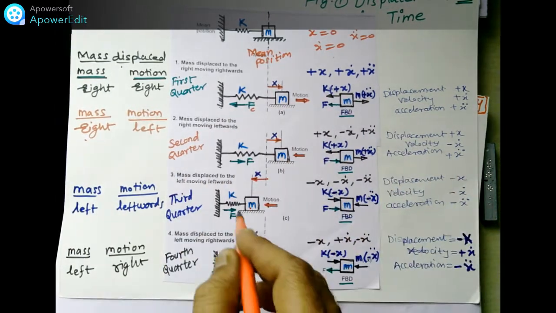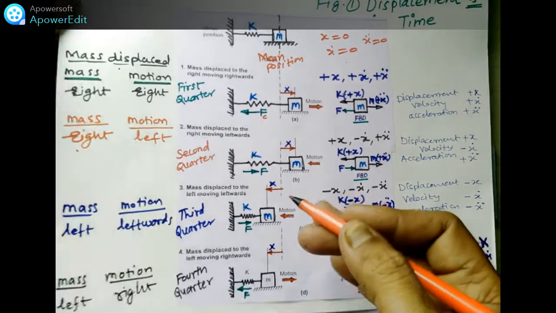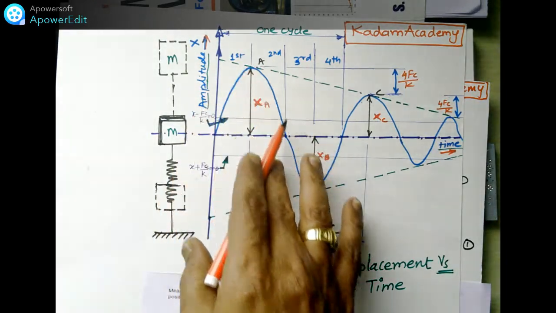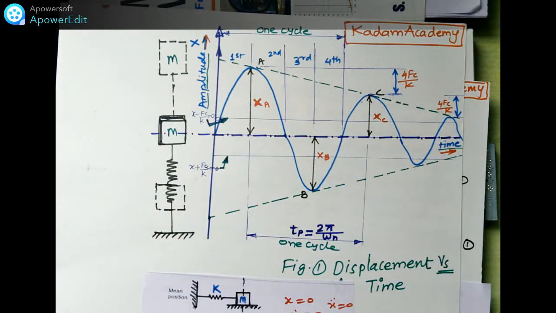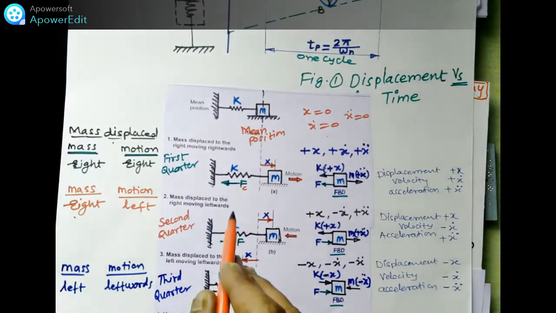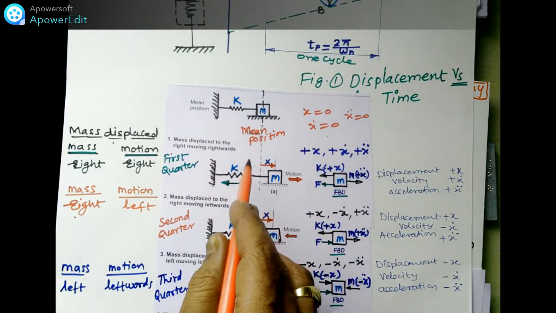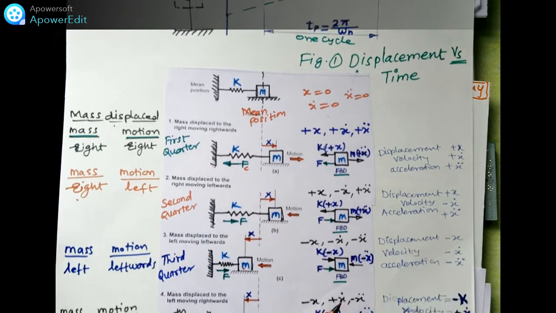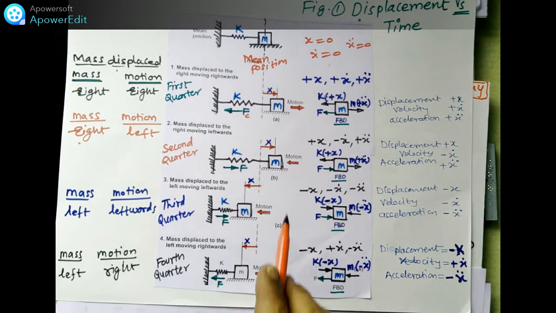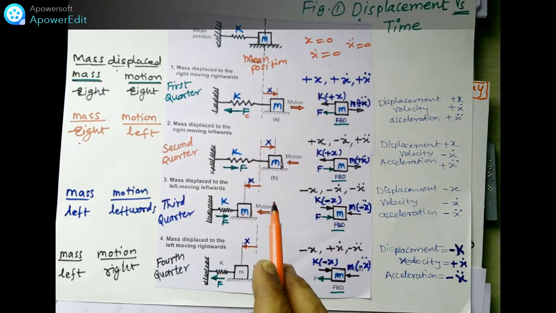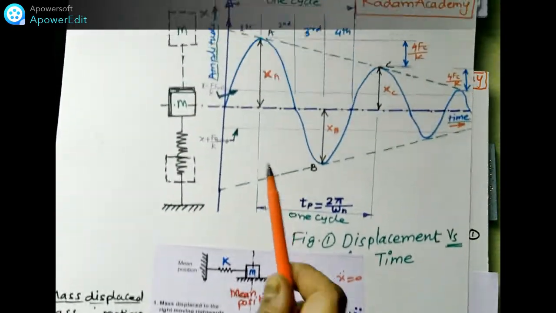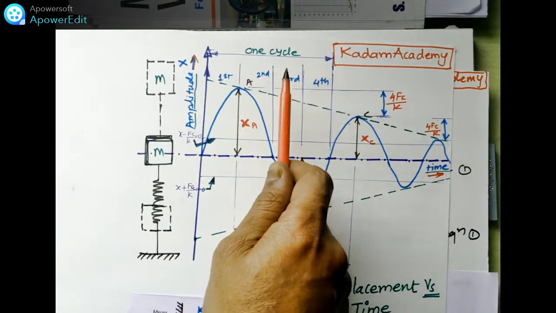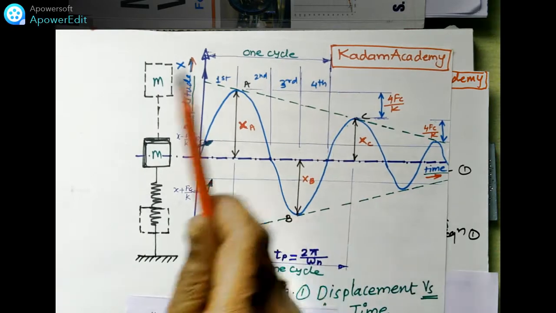These representations are shown in your diagram also. So it will move in this direction like this and come to rest. This is the complete cycle. From the mean position it moves here, then from this position to the left position, and in the fourth quadrant comes to the mean position. So these are the 4 quarters of the motion. That means one cycle is distributed in 4 different parts.